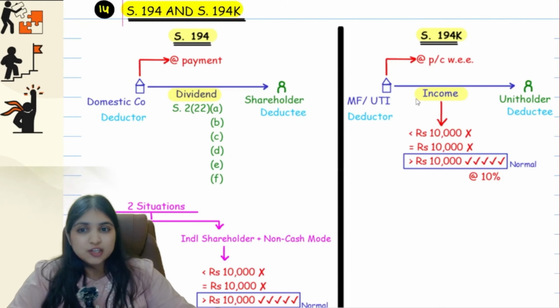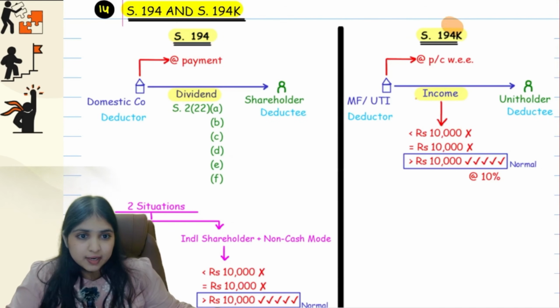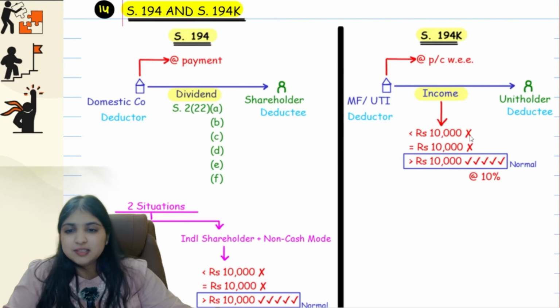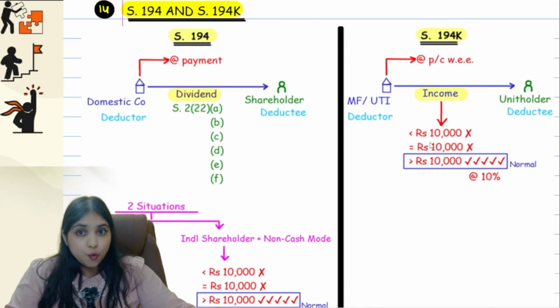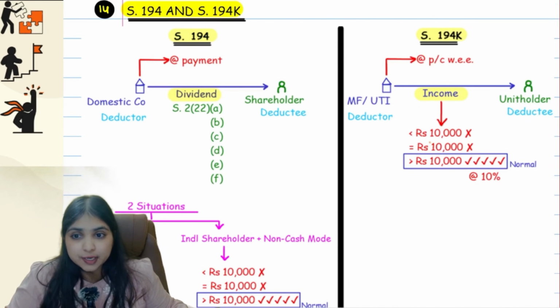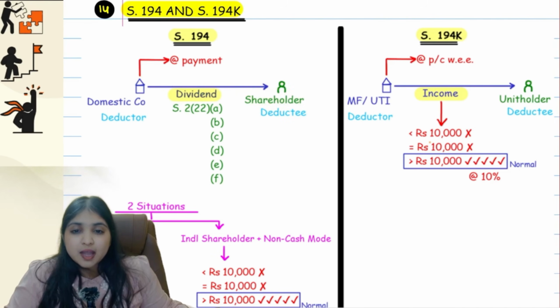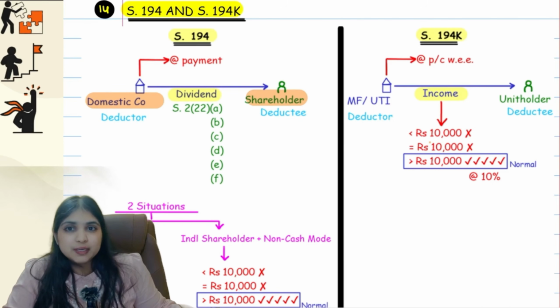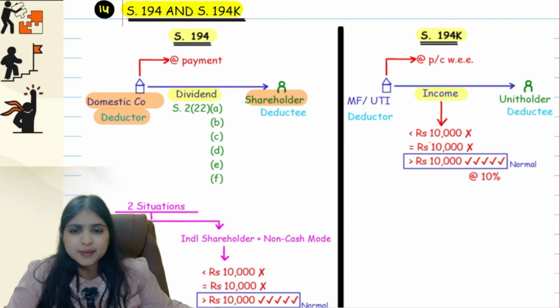Okay, we have 2 sections now, guys, 194 and 194K. Very similar sections, therefore we will discuss them together here itself. So in section 194, here we're talking about TDS on dividend. So there's a domestic company which is paying dividend to the shareholder. So for the shareholder, it's an income, guys. And for the shareholder, the source of the income is a company. So at source, tax will be deducted. So therefore, the domestic company will become the deductor of tax and the shareholder will become the deductee of tax.